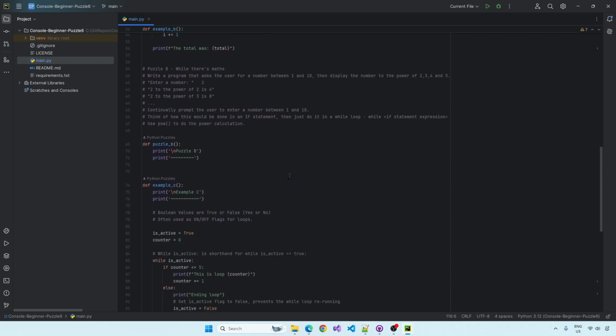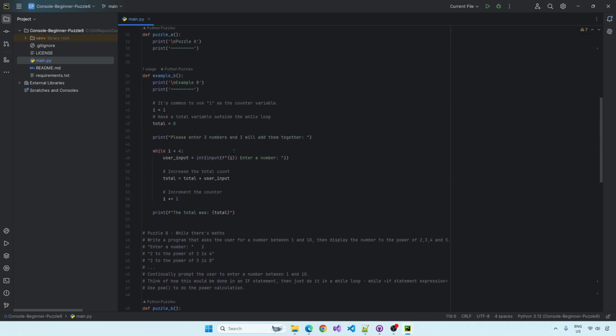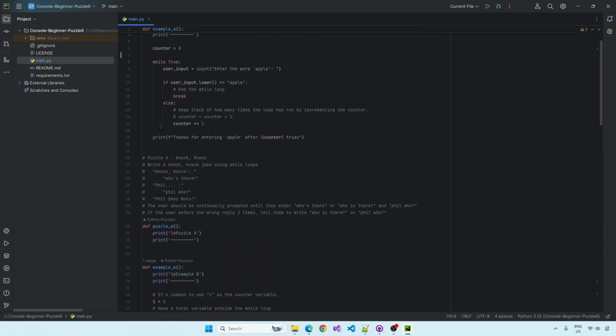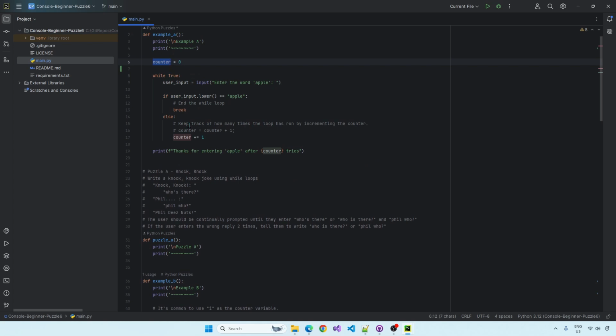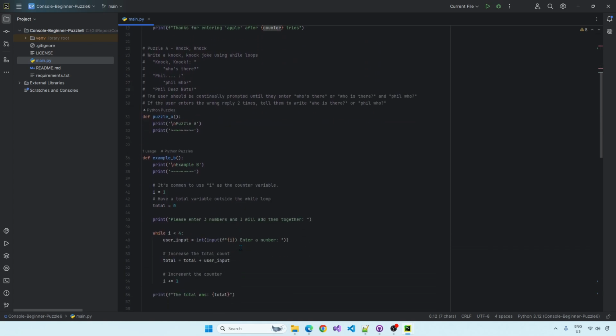Okay, so I'm going to get some maths involved now. Sorry, example B. So very rarely do we call it counter. It takes too long to write counter. Programmers are lazy. We're naturally lazy people. It's a good thing, because if you're lazy, you're trying to sort of cheat the system and find the most efficient way to do something.